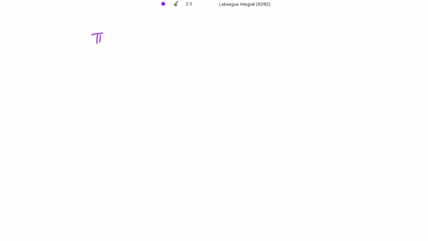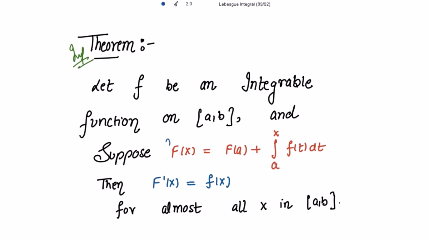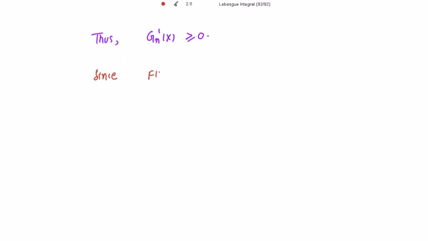And because g_n(x) is an increasing function, we say that its derivative is then greater than or equal to 0. It is given that f(x) is equal to this right hand side. Let's make use of this now. Since f(x) is equal to f(a) plus the integration from a to x of f(t) dt.